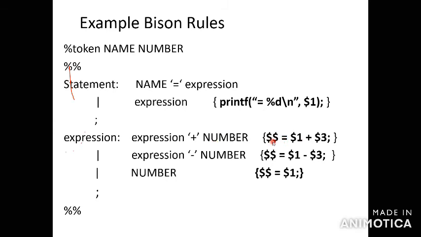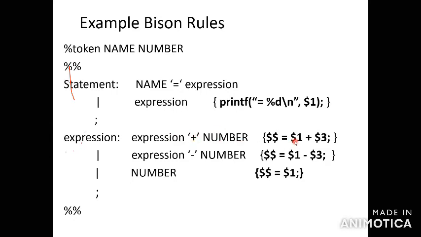Expression is the header, equal to expression plus number. In body 1 we have 3 things: expression is 1, plus is 2, number is 3. Is it clear? Expression is 1, plus is 2, number is 3.